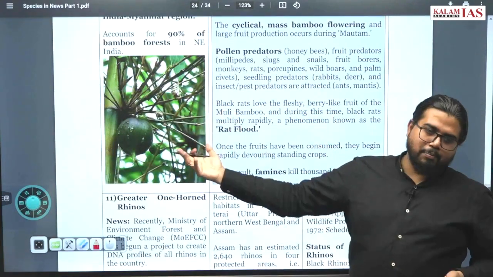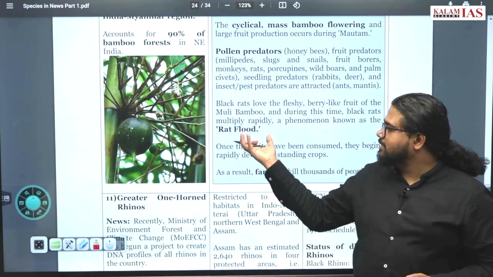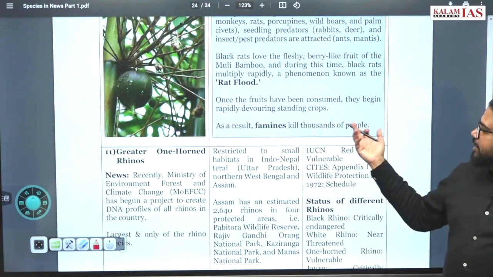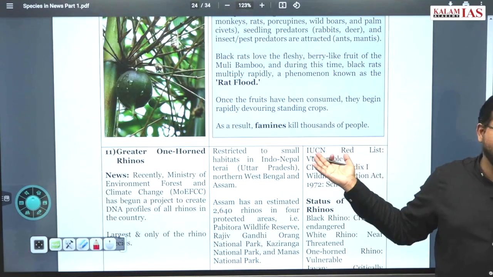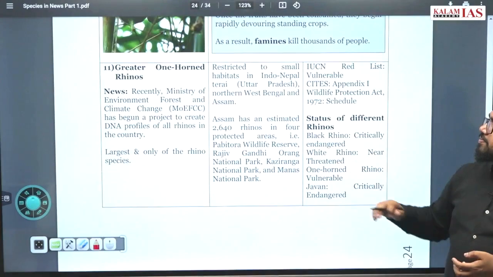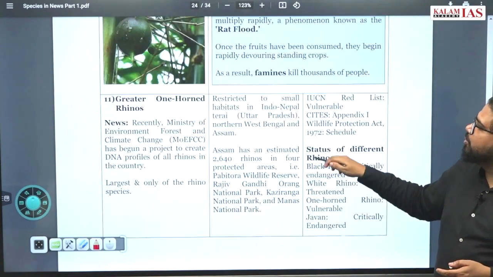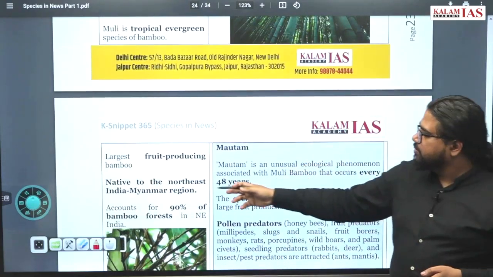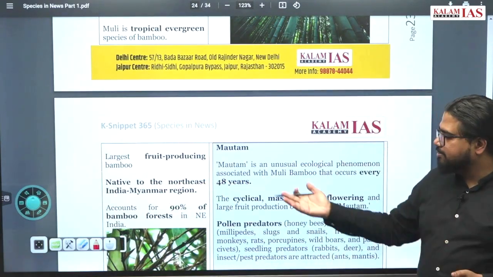Like when the rat population increases beyond a number, that exactly is called rat flood. Then in the aftermath of it, famines kill thousands, and people can also die, because agricultural productivity considerably falls after this. The phenomenon of Mizoram, yeah, where it is native to, Northeast, exactly Mizoram maybe.